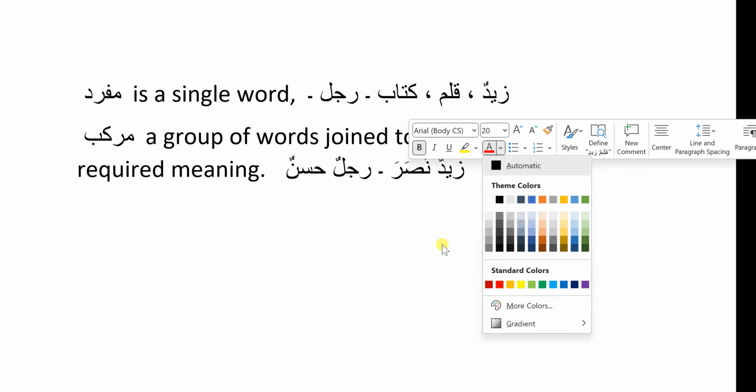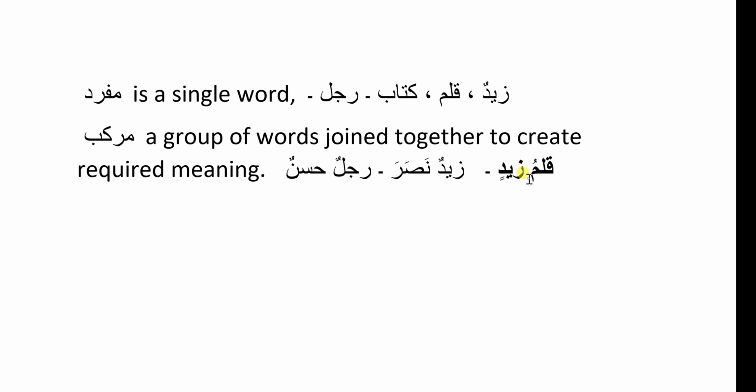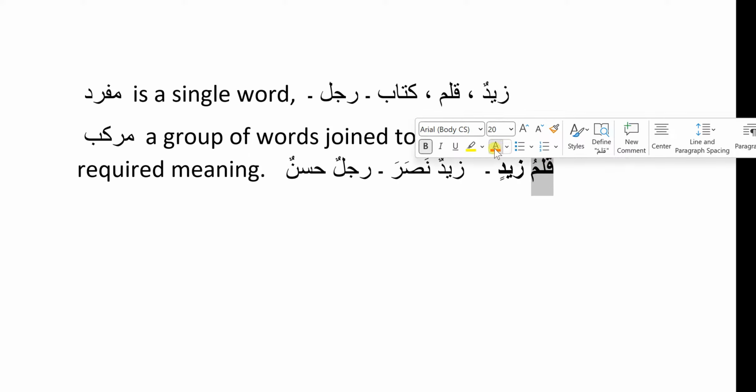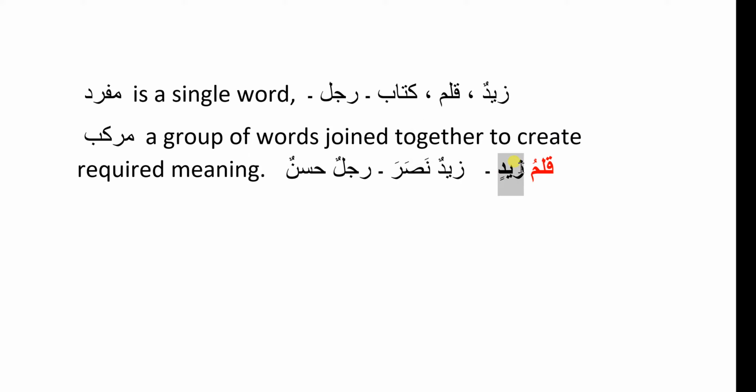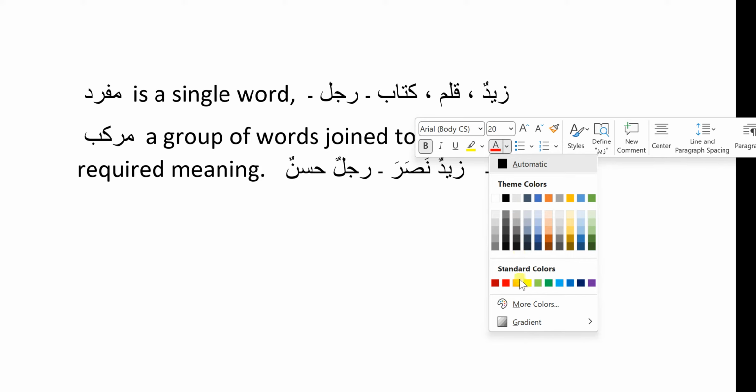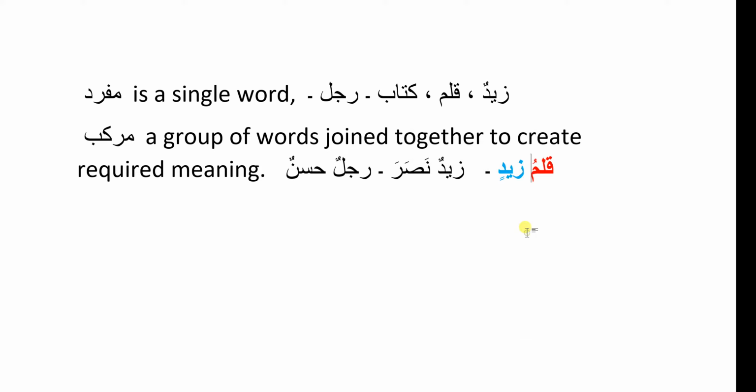In qalamu zaidin, this pen qalam is somehow related with this zaid. So here qalam and zaid, they both are individual single words, but now they both are related to each other. So here they are known as murakkab.